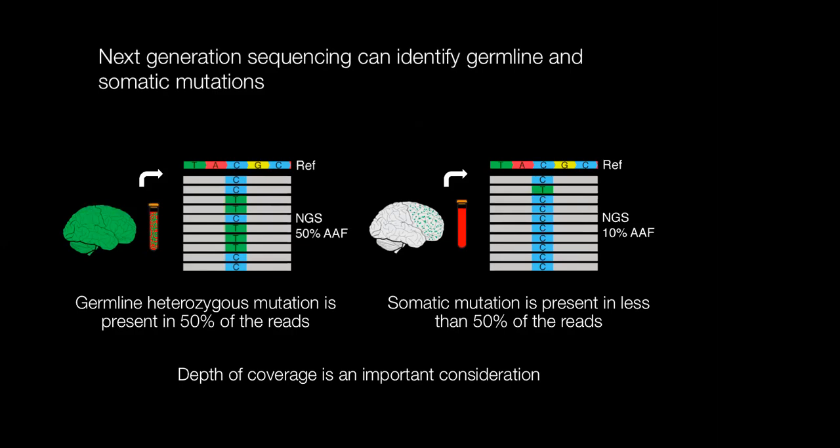However, we have to be really careful to discriminate a true positive somatic mutation from false positives that can arise, for example, due to sequencing errors. And this is where depth of coverage is an important consideration. We're more confident in a mutation that we see in 100 out of 1,000 reads as being a true somatic mutation, as opposed to one that we see in only 1 out of 10 reads, where it's more likely that that one read could be a sequencing error. And this is also where independent validation in these experiments is really important, to show on an independent platform that you're still able to identify a true somatic mutation.